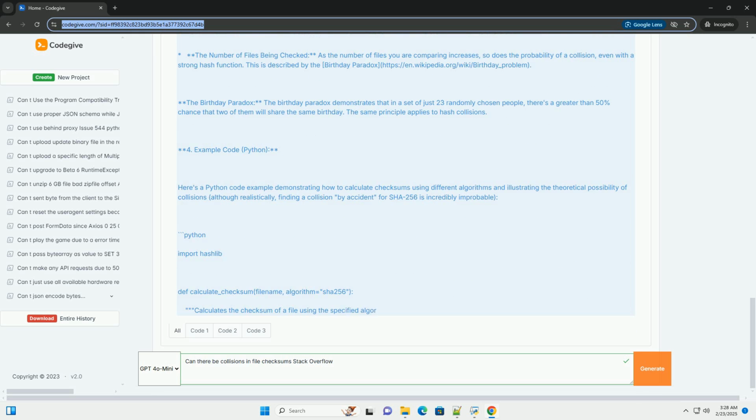Message Digest 5, MD5, produces a 128-bit hash value. While once widely used, MD5 is now considered cryptographically broken due to the ease with which collisions can be found. Do not use MD5 for security-sensitive applications.